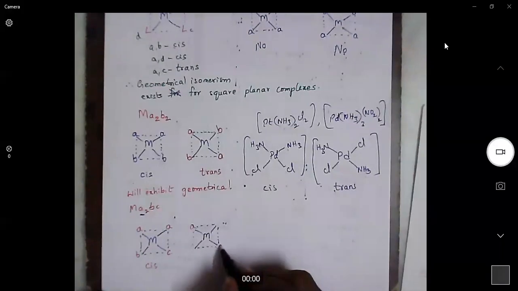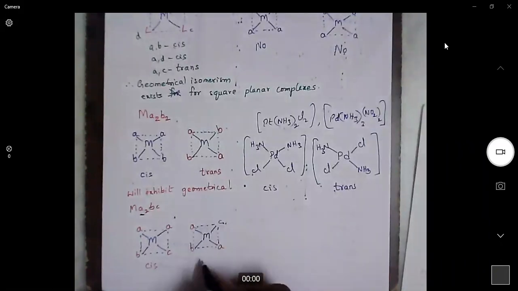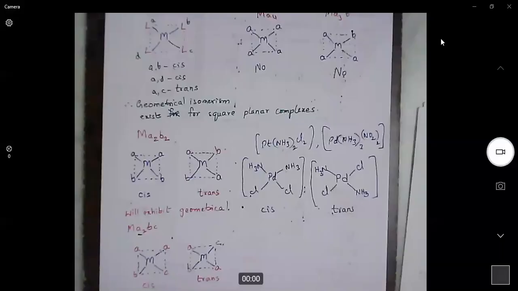Similarly, A and A can be placed diagonally. This is a trans complex. Here, both cis and trans are explained with respect to A. We are not considering B and C. So for MA2B2 or MA2BC, both cis and trans isomerism exist.